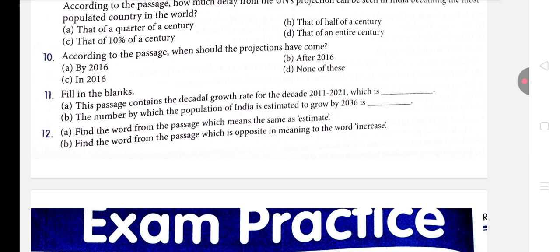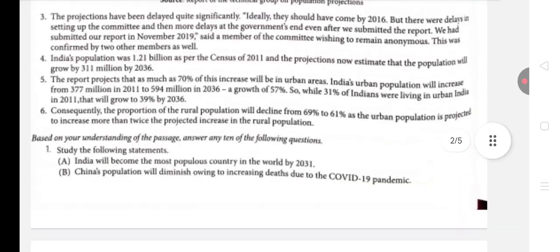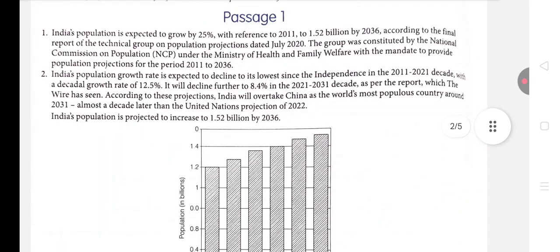How you can basically create its meaning. So the first question is, find the word from the passage which means the same as estimate. Now see, estimate means when we measure or we project something. So if you notice, one word has come, projection. Estimate means when we are measuring, when we are projecting. The word projection has come in this passage many times. So what is the word from the passage which means the same as estimate?